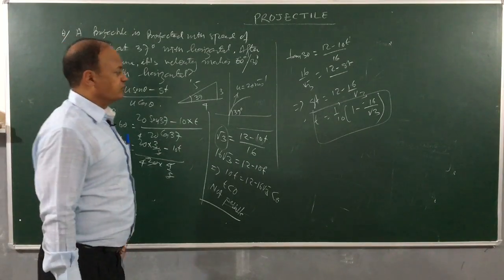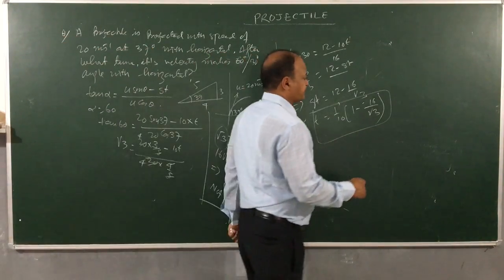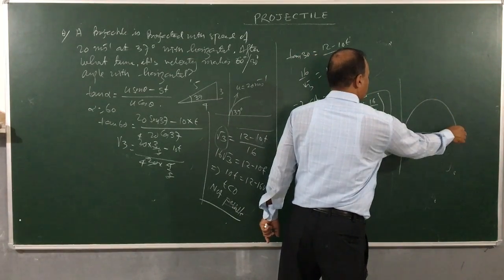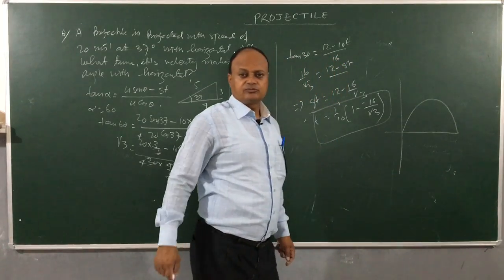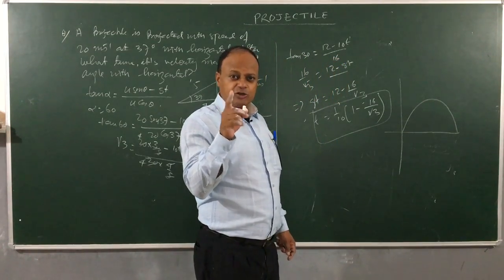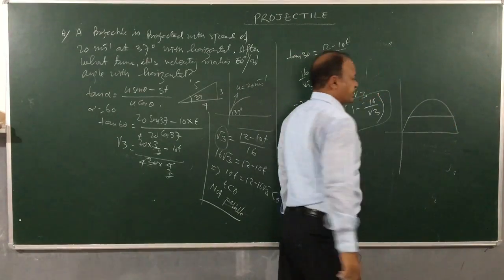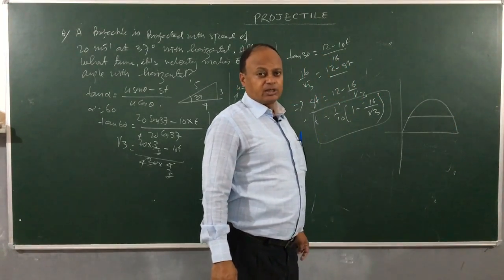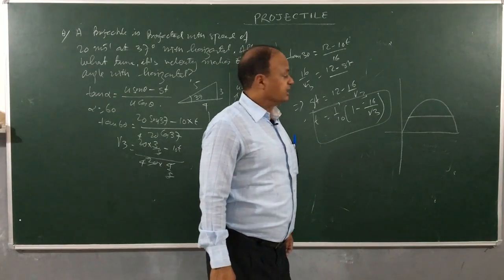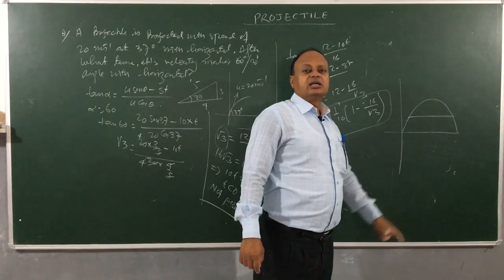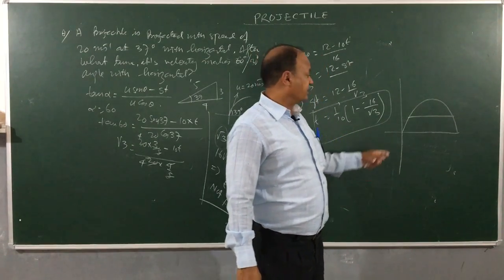About velocity, I want you to understand one more important thing. This is how the projectile moves. If you take any two points at the same height, this is a technical thing you have to understand. We come across a lot of problems like this. They will ask you to find the average velocity of the projectile at two points located at the same height.